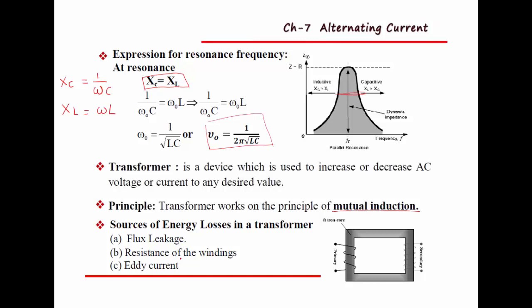And resistance of the windings, and eddy current. Whenever magnetic flux changes, induced EMF takes place, so eddy current is produced. These eddy currents release a large amount of heat energy which damages the primary and secondary coil or the core of the transformer. So these are some energy losses in the transformer.